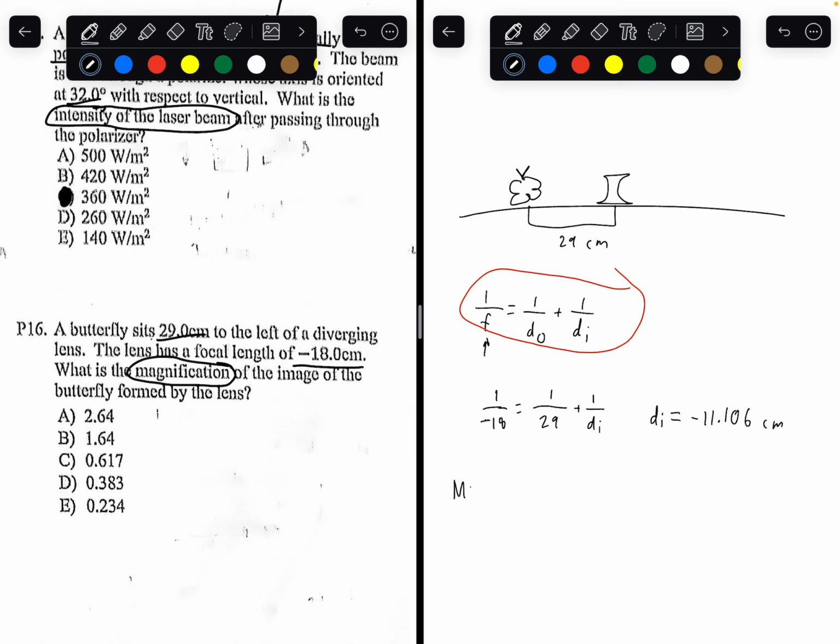The magnification formula is equal to negative di, which is the distance between image and the lens, divided by do, distance between object and the lens. So the distance between the image and the lens we know is negative 11.106. The distance between the object and the lens is just 29. So plugging that into a calculator, you're going to get a magnification of 0.383. So the answer to this question is going to be D, 0.383.